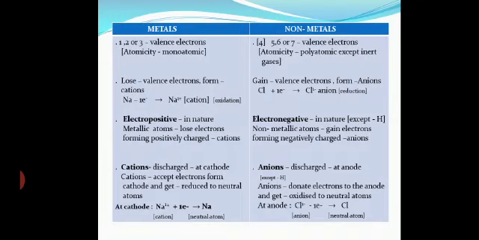Metals are electropositive because they lose electrons, they form cations. Non-metals are electronegative because they gain electrons, they form anions. Metals, during electrolysis, are discharged at cathode. They accept electrons and discharge at cathode. Non-metals lose electrons and discharge at anode, forming neutral atoms.